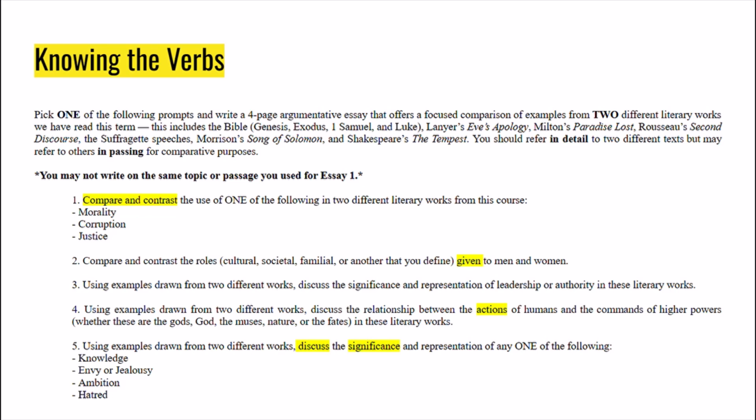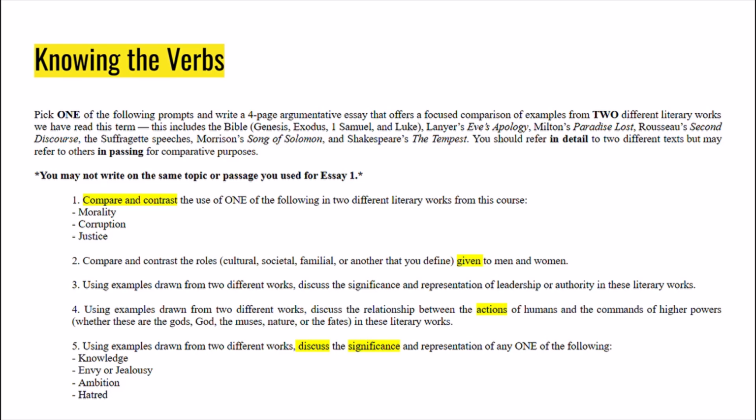Then we have given. This might be one you didn't really think of, but it is important to consider the word choice of your professor. With this, they're saying that these roles were given to men and women, not necessarily that they were chosen. So how might that change your argument or your analysis or your thesis? Next, we have actions, which is pretty self-explanatory. It's just what are humans and these higher powers doing?